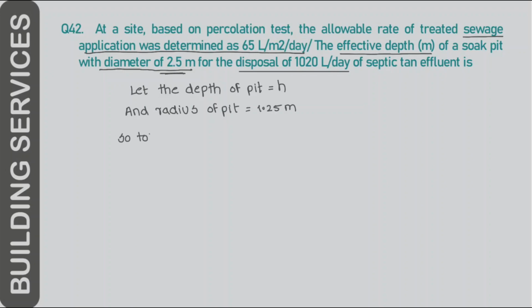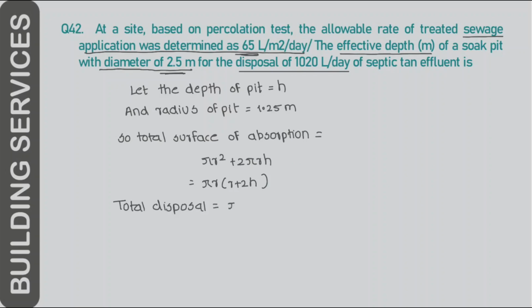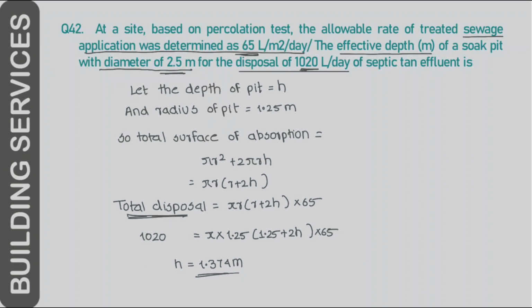So the total surface of absorption will be the area of the circle of the cylinder plus the circumference of the cylinder. So the total disposal is pi r into r plus 2h into the allowable rate. So calculating this for h, the value of h comes up to 1.374 meter.